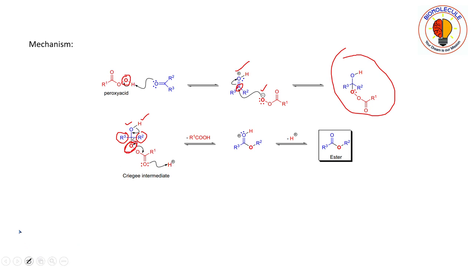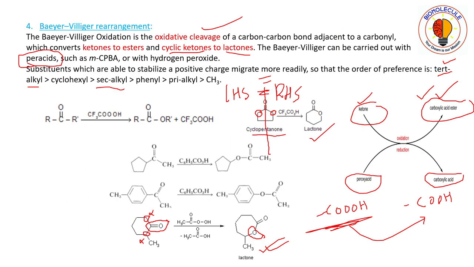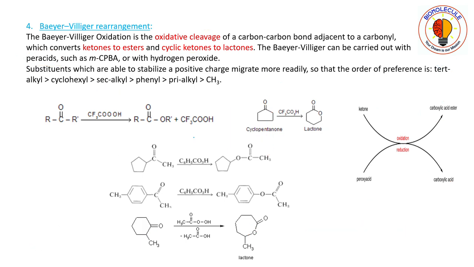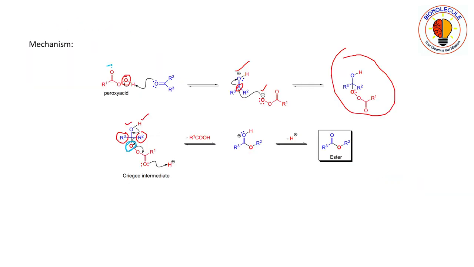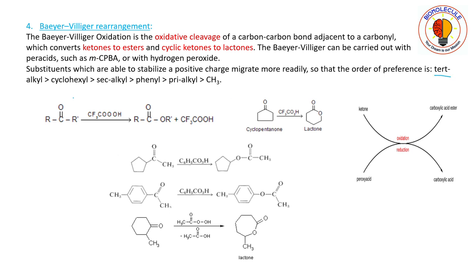Just let me give another color, to this blue color circle. One of the alkyl groups, it may be R2 or R3, will migrate, and which group will be migrated, that means whether this R2 group or R3 group will migrate to this oxygen atom, will be decided by this trend.